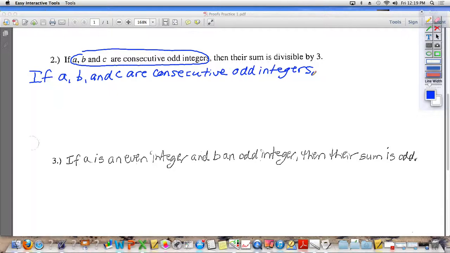After you rewrote your hypothesis, what did you have to do? You had to describe what A, B, and C are.